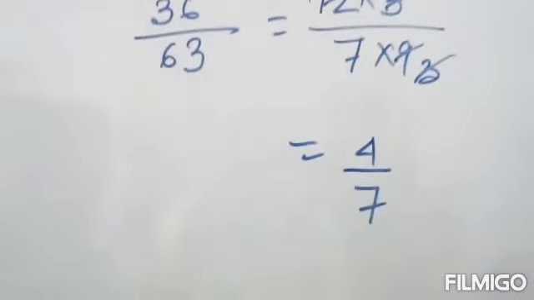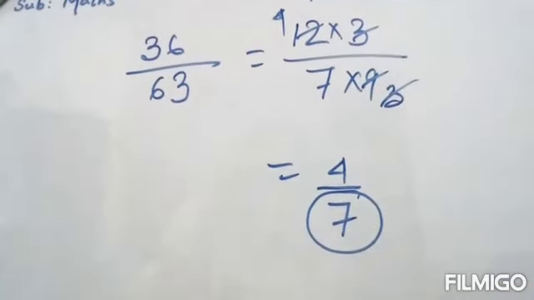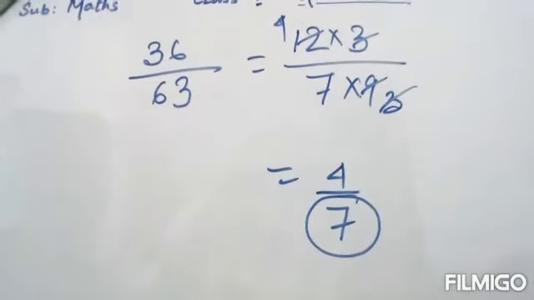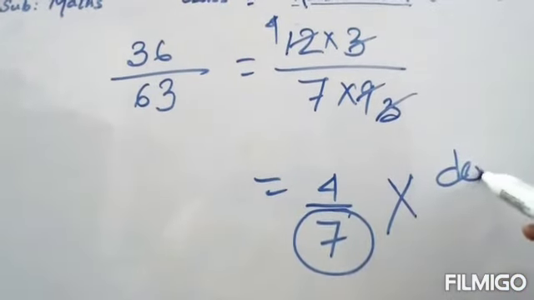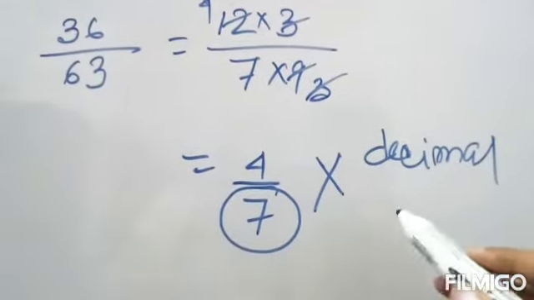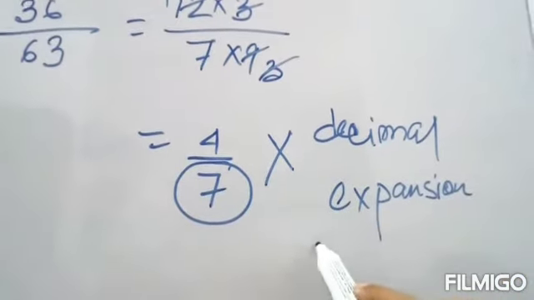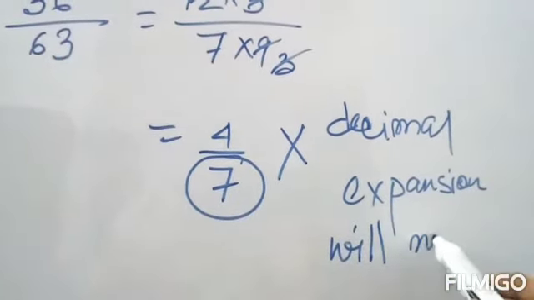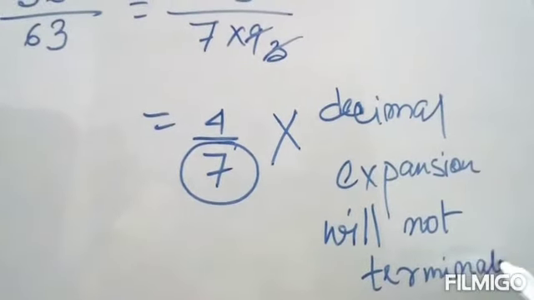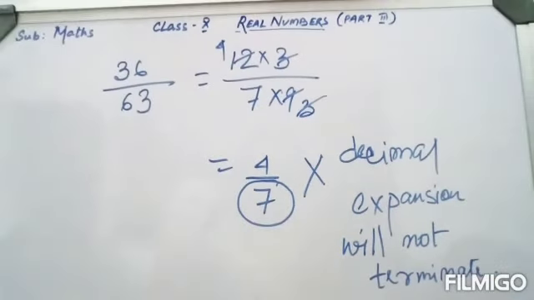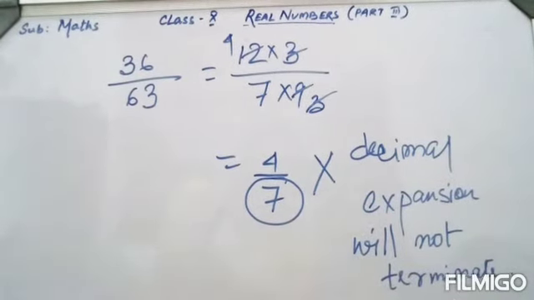Now see, here the denominator is not coming in the form of 2 to the power n into 5 to the power m, right? So we can say the decimal expansion will not terminate. We need not do the division itself. From here only we can understand whether the decimal expansion will terminate or will not terminate.